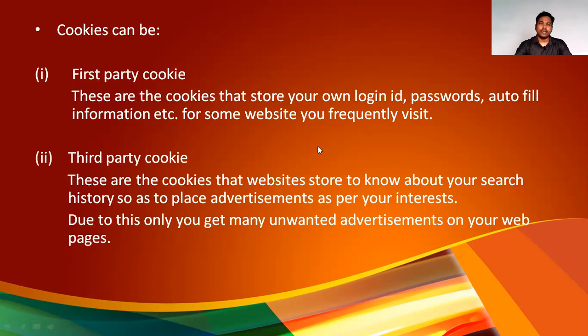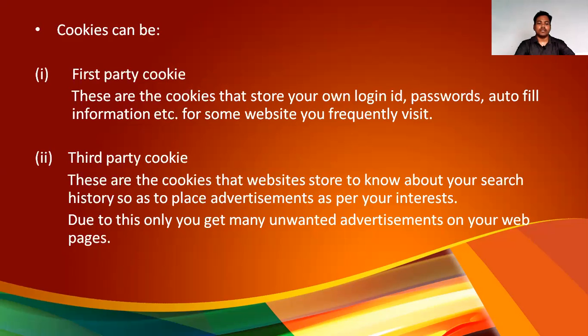Next, cookies can be of two types: first party cookie and third party cookie. First party cookies, what happens? These are the cookies that store your own login ID, password, autofill information, etc., for some websites you frequently use. We have already talked about it, like internet banking and all. So these are the cookies in our system, which remember the password of online banking or any websites to which we log in.